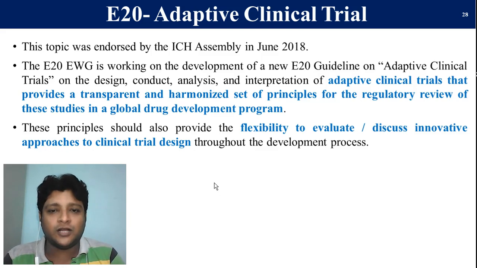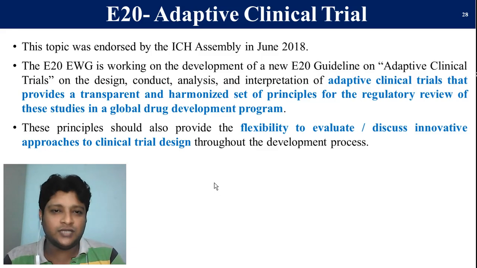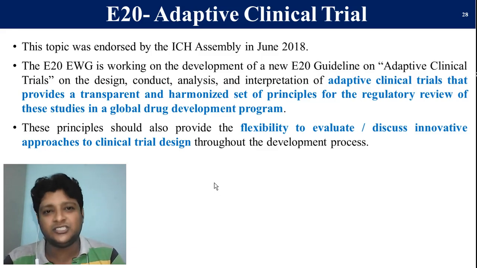So this is all about E1 to E20, except E13, the efficacy guidelines under the ICH, which give a clear picture about clinical trials: how we are going to perform, plan, design, execute, implement and interpret them, for the pre-marketed drug as well as the post-marketed drug. In this video, the data I have presented is just simple introductory information for the E series, or efficacy series, under the ICH.